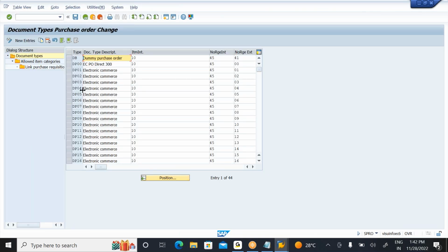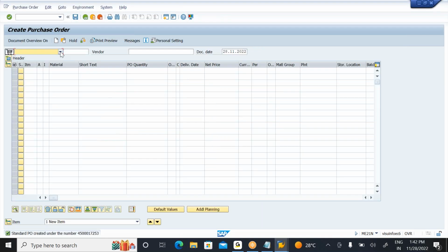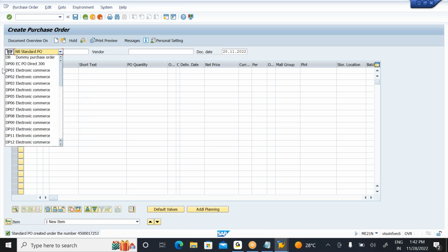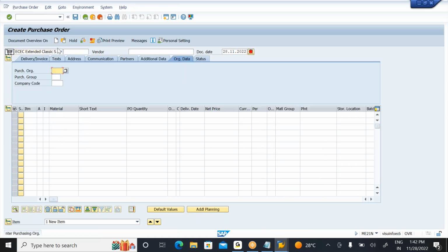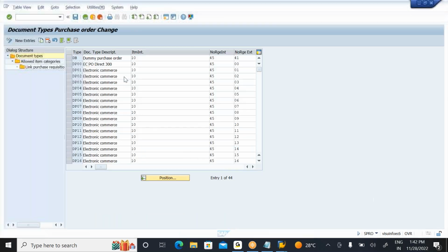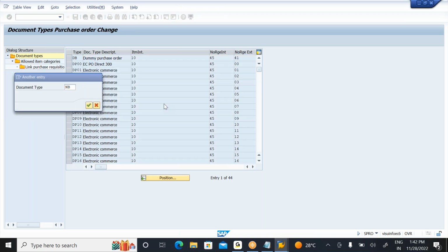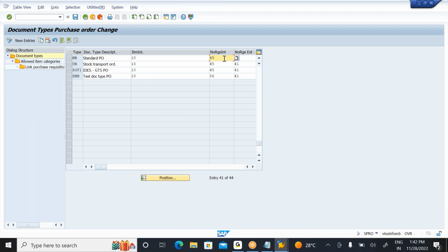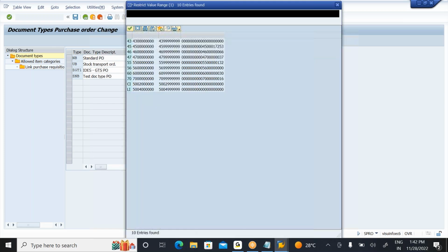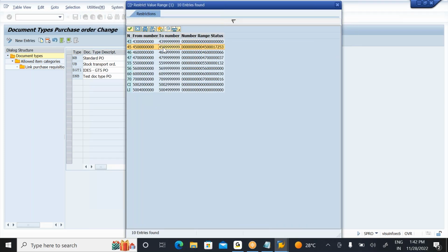These are the different PO document types. In PO, you can see a number of document types here. We observed that the document type we are selecting is NB. If I come here, these are all the document types, and I'm using NB. For this NB document type, I assigned a number range object here, the 45 number range object. The system is getting the latest PO number from this.